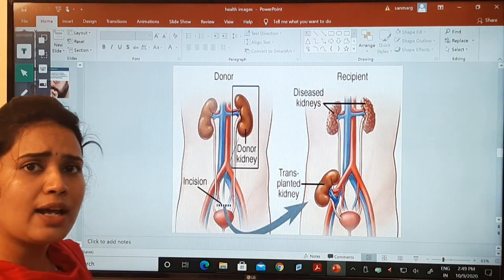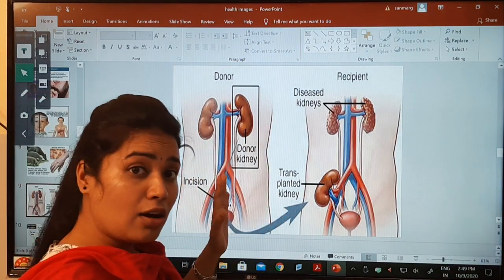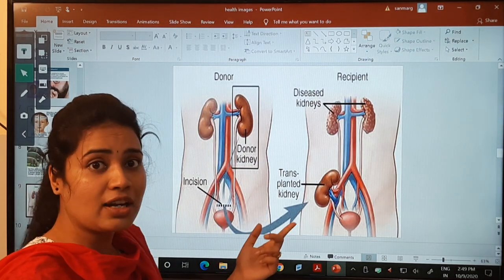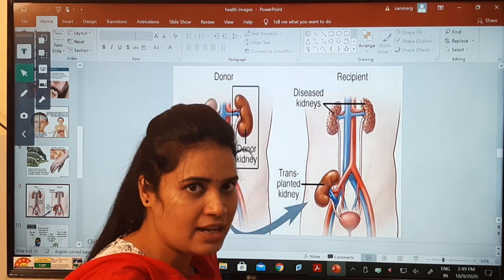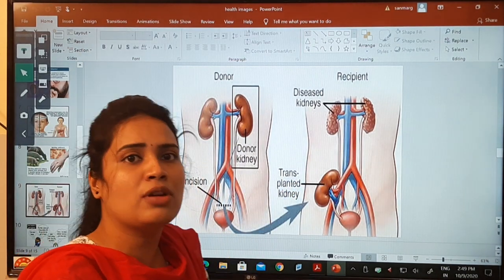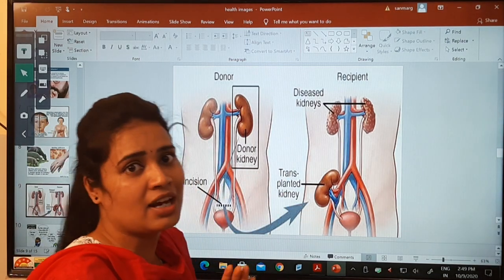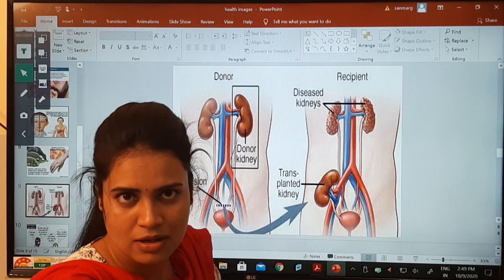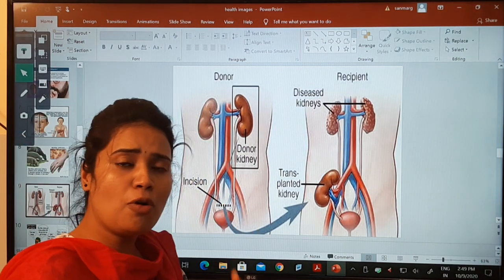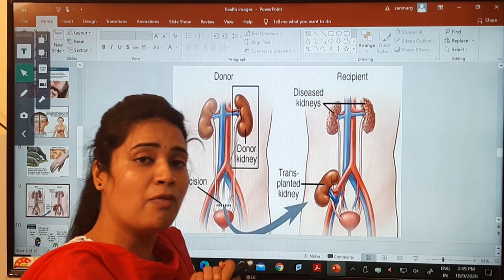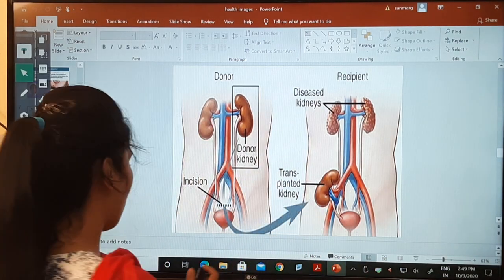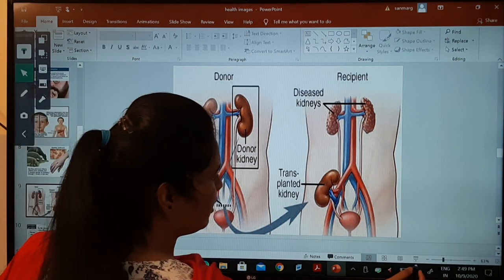So when the recipient receives an organ from the donor, the donor organ has different types of antigens, which the body recognizes as foreign particles.